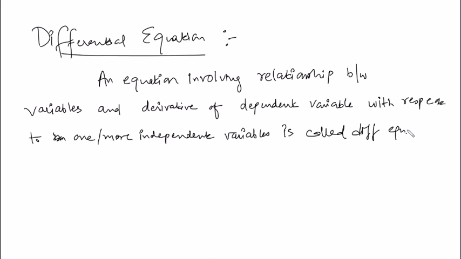So it's basically a relationship between the variables. So variables, you know, these are the variables. Like you're counting the number of infections, so that's an unknown, that's a variable. On how many things is it depending? It is depending upon time, it is depending upon space. So there are independent variables. So I just hope everybody is clear about the meaning of independent and dependent variables. Right? An independent variable is changing by itself and then some other variable is depending upon it. So that is a dependent variable. So there will be derivatives.